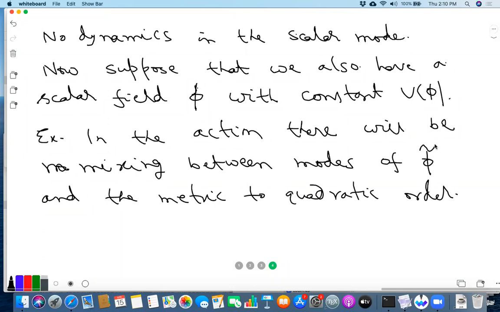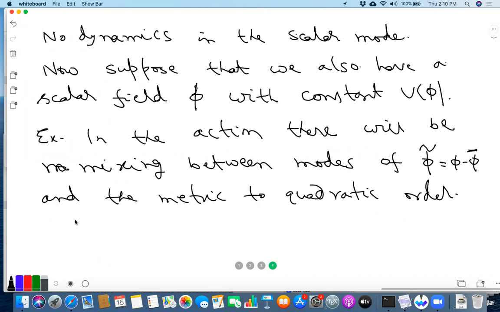Okay, let me say phi tilde. Phi tilde is phi minus phi bar, right? Because the action of the scalar phi tilde will already be quadratic in phi tilde. So if you now try to pick up some metric perturbation, that will be cubic, right? Those are not the terms we are keeping here.